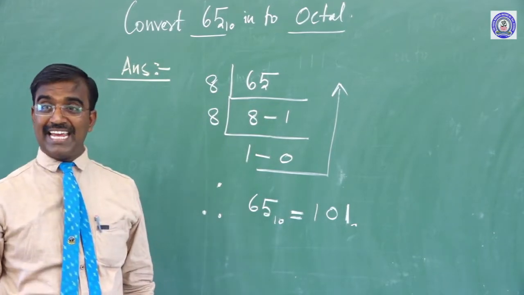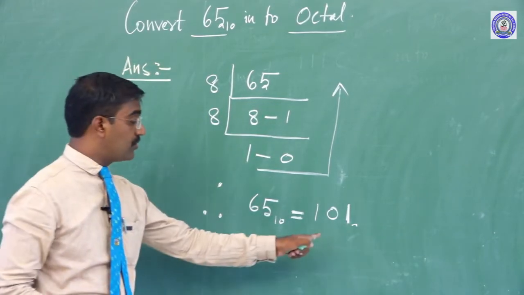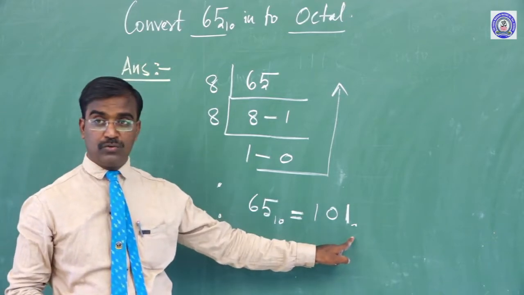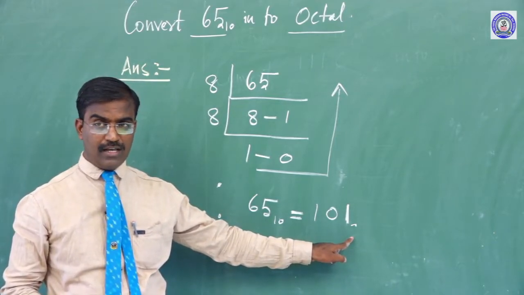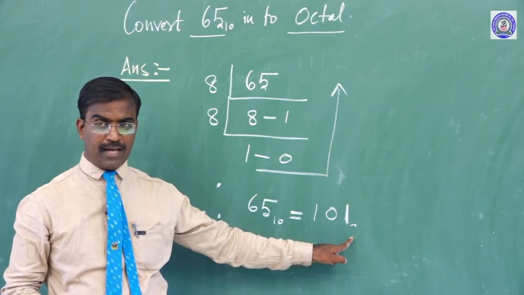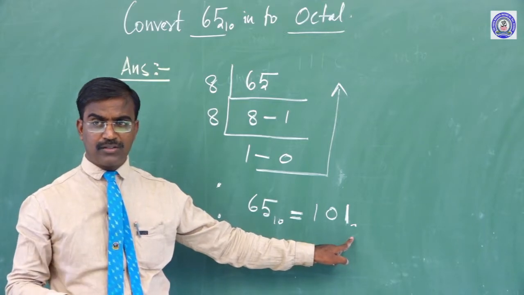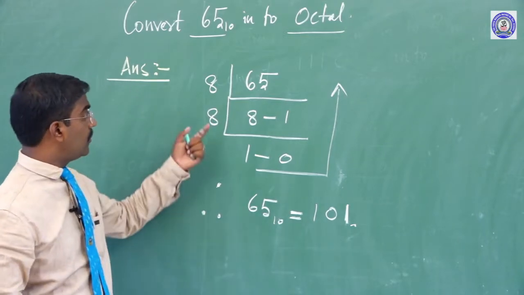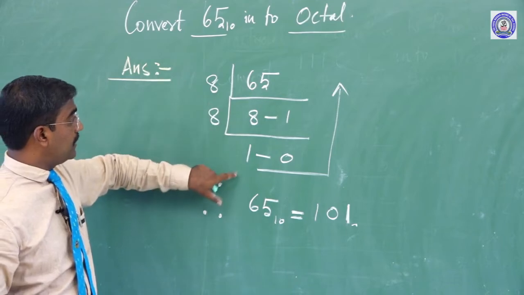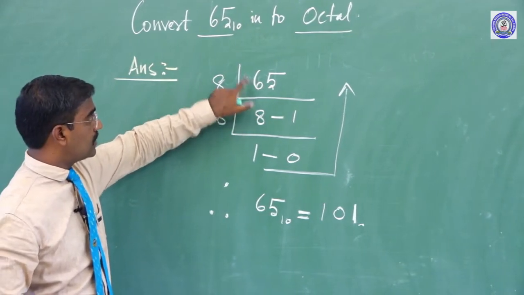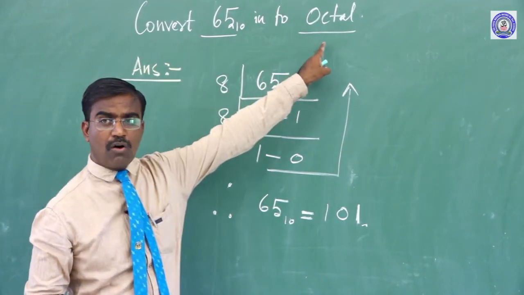Octal means what? 8, correct? So we should write, Sanjay, will it come to base 8 or 2? 8. Really? Yes. For a binary number, how will 8 come? That would be a power of 2. So here the given number is decimal, 65 base 10 into octal.